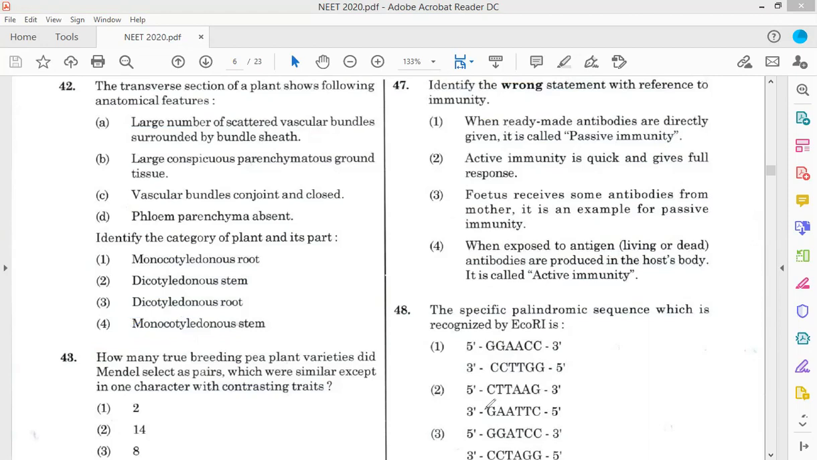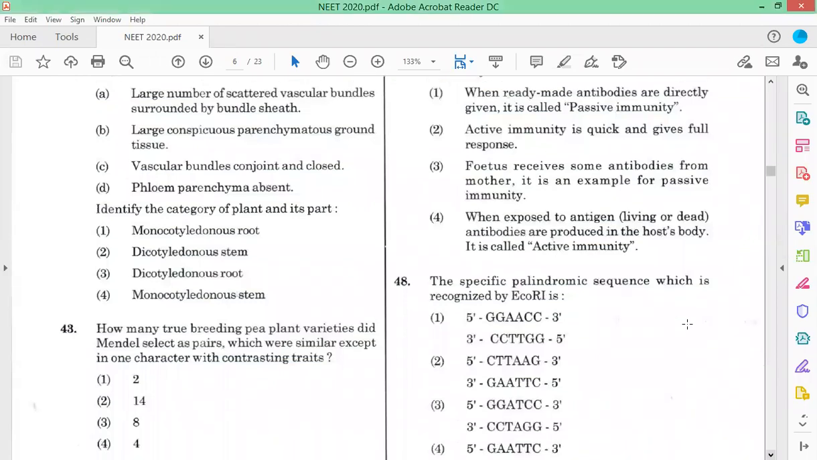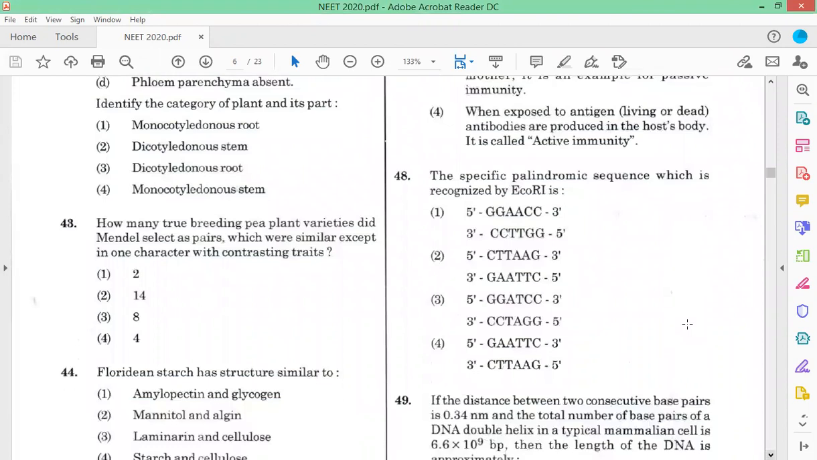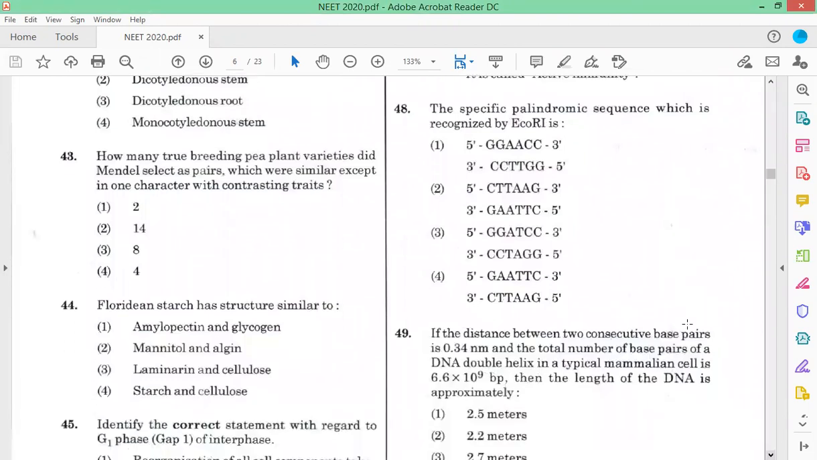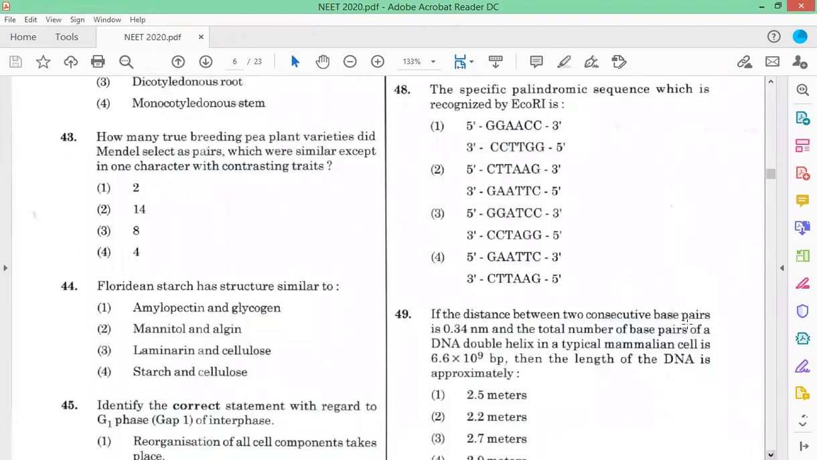Question number 43. How many true breeding pea plant varieties did Mendel select as pairs? Actually, Mendel chose 7 pairs of contrasting characters. 7 pairs, that is 14. So the answer is option 2.